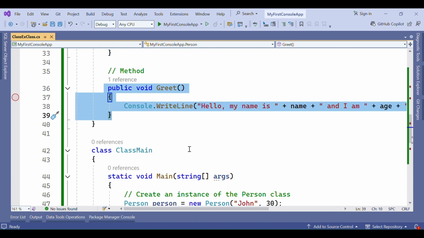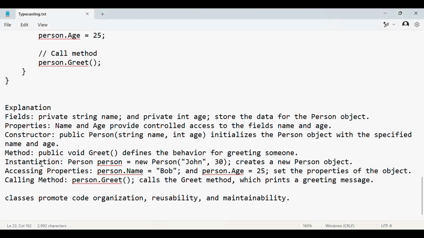We will discuss methods in one of our videos as well. Instantiation: new Person creates a new person object. Accessing properties: person.name equals Bob, person.age equals 25 set the properties of the object. So here we are accessing these properties, and here we are calling this method, person.Greet, which calls the Greet method that prints a greeting message.